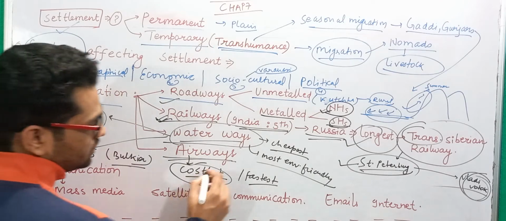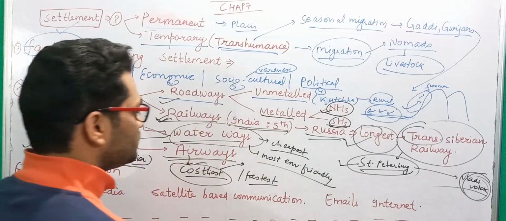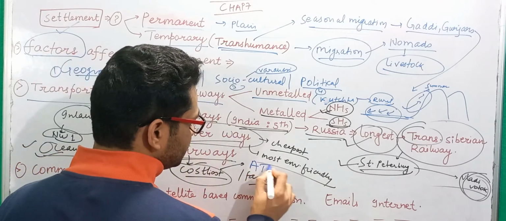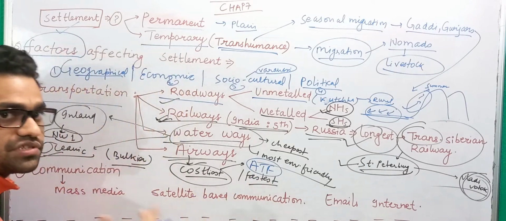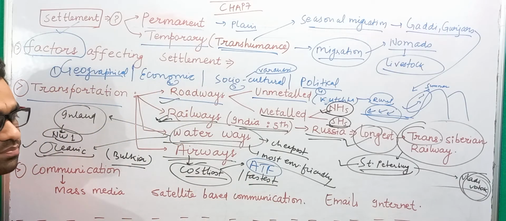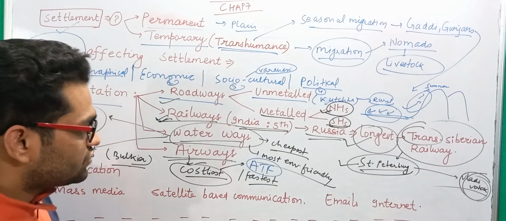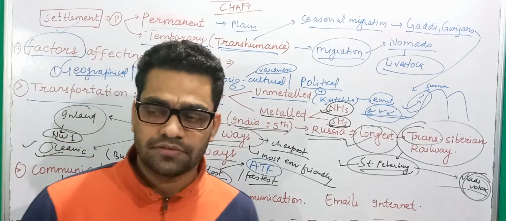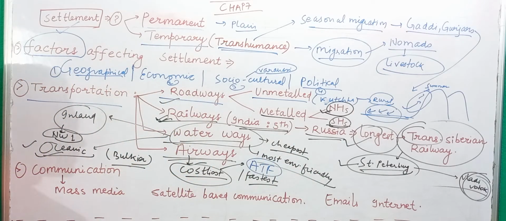Because the fuel that is used in airways is called aviation turbine fuel, ATF. Now this ATF alone constitutes more than 50% of the cost that you have to pay for an airway ticket. That is why airways is much costlier than any other mode of transportation that we have. But of course this is the fastest mode of transportation.